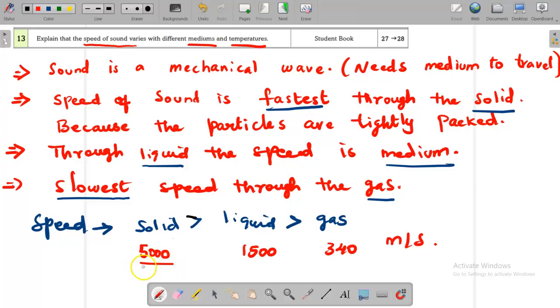Approximately, the speed of sound through the solid is 5000, 6000, 7000, it depends on the density of the solid. For the liquid it is 1500, 1400, it depends on the type of liquid, the density of the liquid. And for the gas it is 330, 340, 350, it depends on the temperature and the density of the gas.